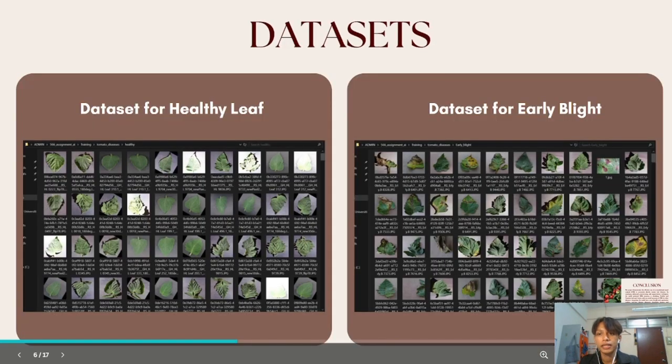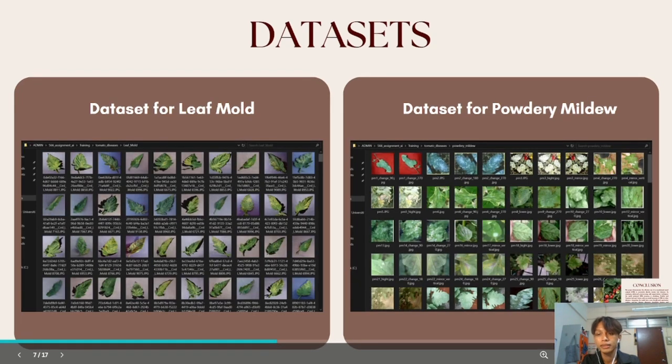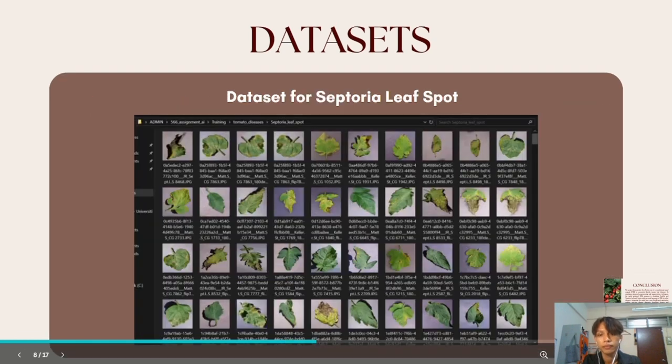Okay, as you can see, the first one is the dataset of the healthy leaf. The second one is the dataset for the early blight. The third one is the dataset for the leaf mold. And the fourth one is the dataset for powdery mildew. And the last one is the dataset for septoria leaf spot.